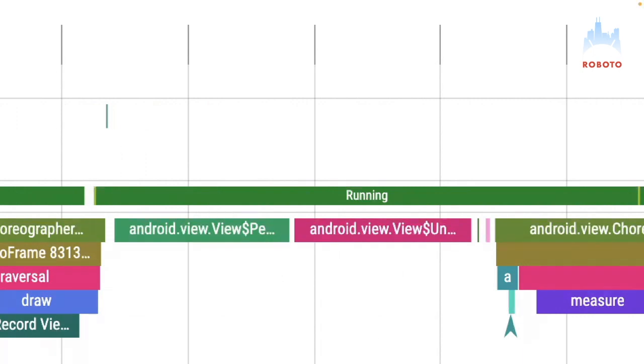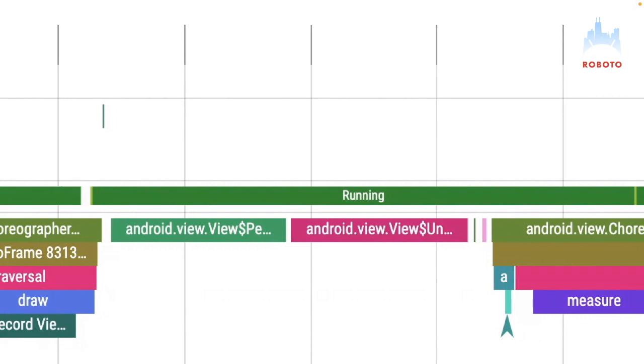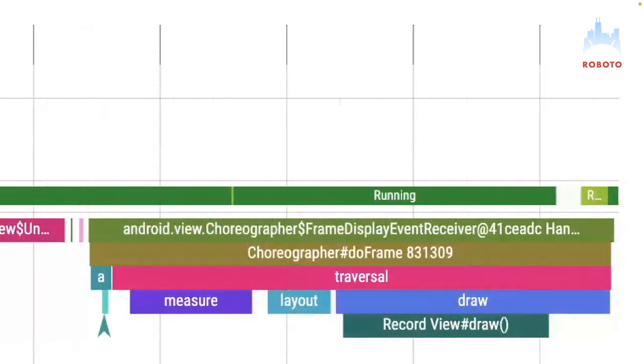But the change that you make to the view hierarchy to show a dialog and everything, it's not visible yet. You just need to wait for the next frame and traversal, measure, all of that to happen. And then it's measured. So it's hard. So measuring app startup, measuring interactions is tricky, right?